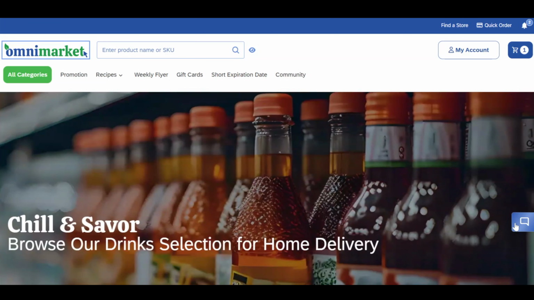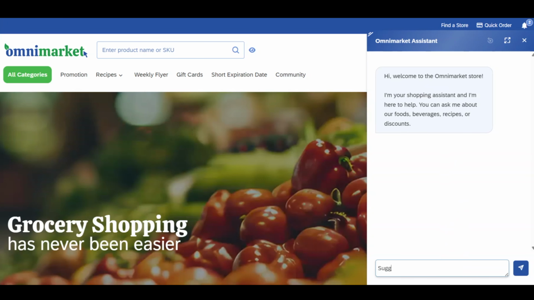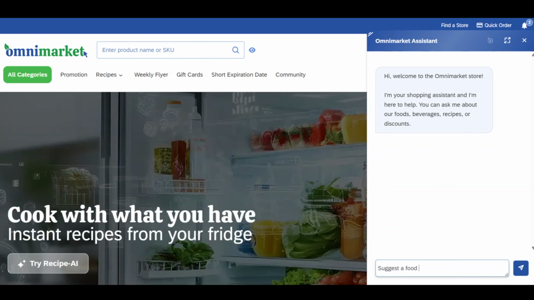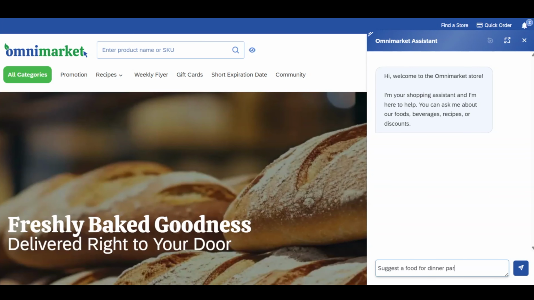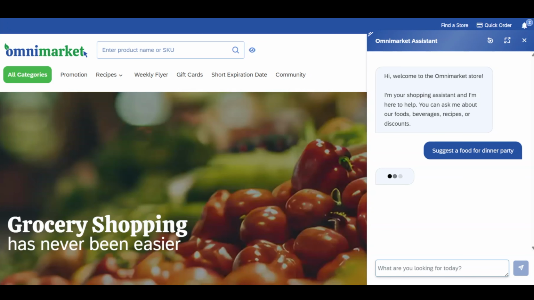Okay, so here I am in this grocery store, and it starts with a welcome message here. So I am just going to type a message: suggest food for dinner party, and you will see that the agent recommends certain products, and it also throws in the pricing information.